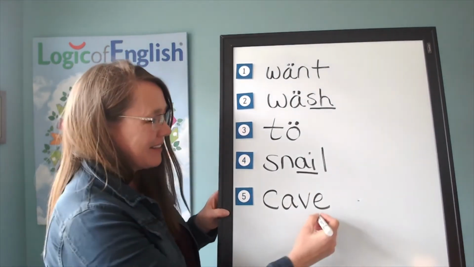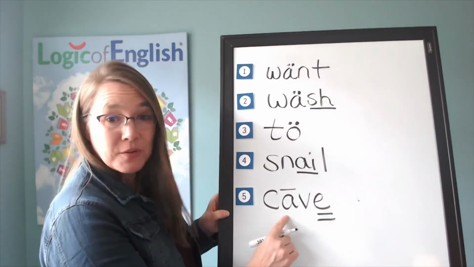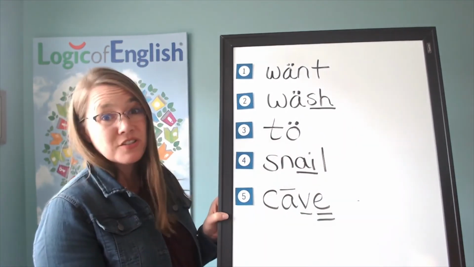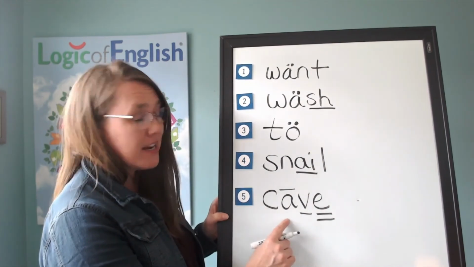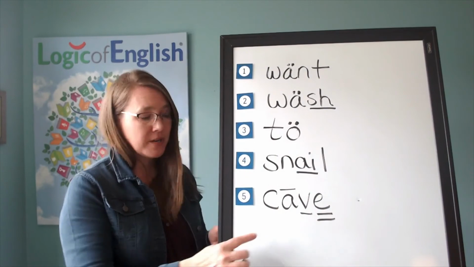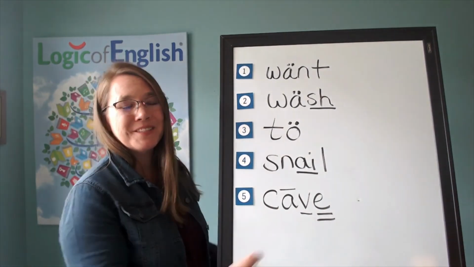Why do we have a silent final E in cave? You're right, it helps the vowel say its long sound, and English words do not end in V. So it's there because English words do not end in V, and the vowel says its name because of the E. Let's read it together. K, a, v, cave. Great work today.